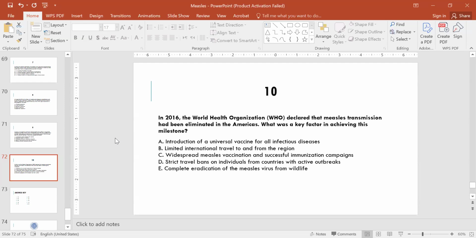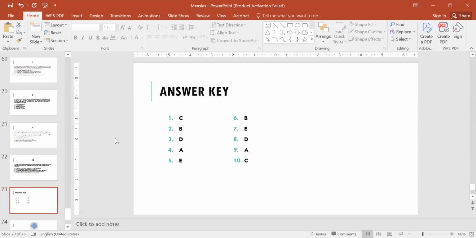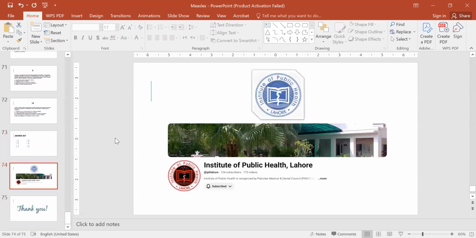Option C is the right one. Widespread measles vaccination and successful immunization campaigns. So this is the answer key.